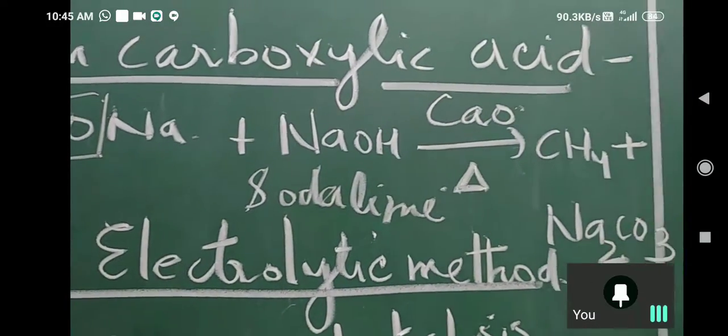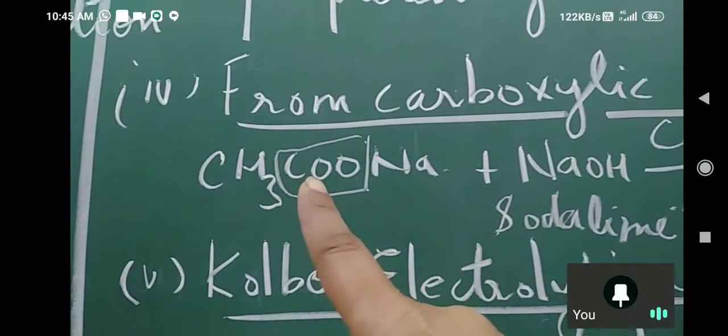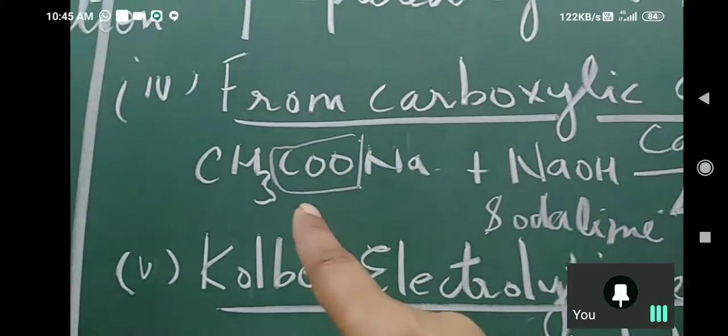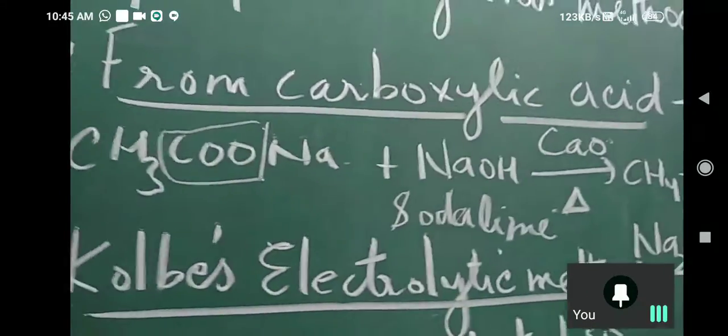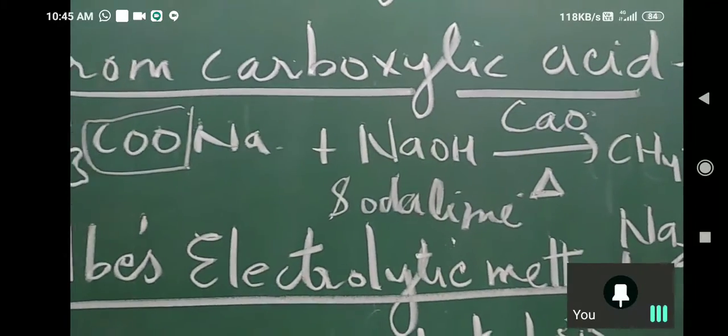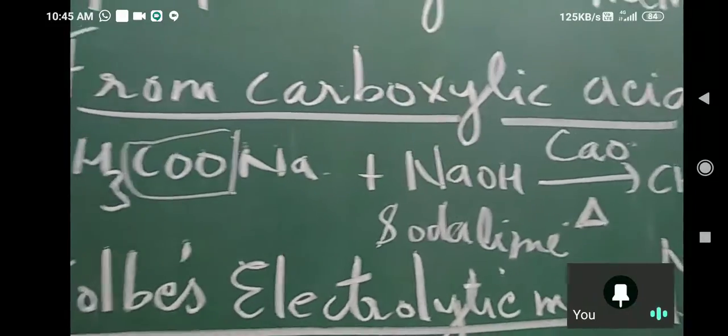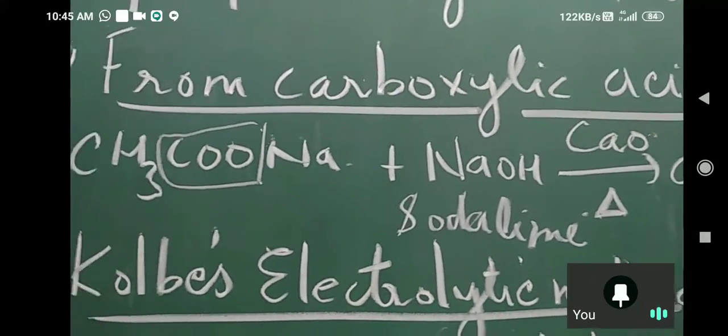Okay? I have to prepare butane here. I will take pentanoic acid here. One carbon atom more I will take. So this reaction's characteristic is that the alkane formed has one carbon atom less. You know what these types of reactions are known as? They are known as step down reactions.